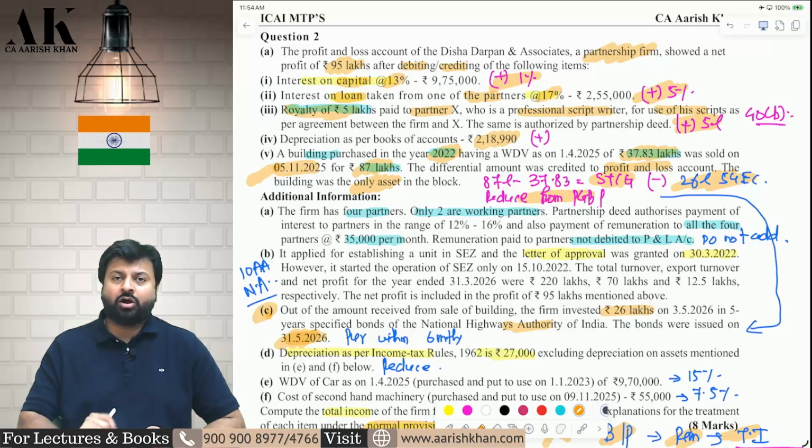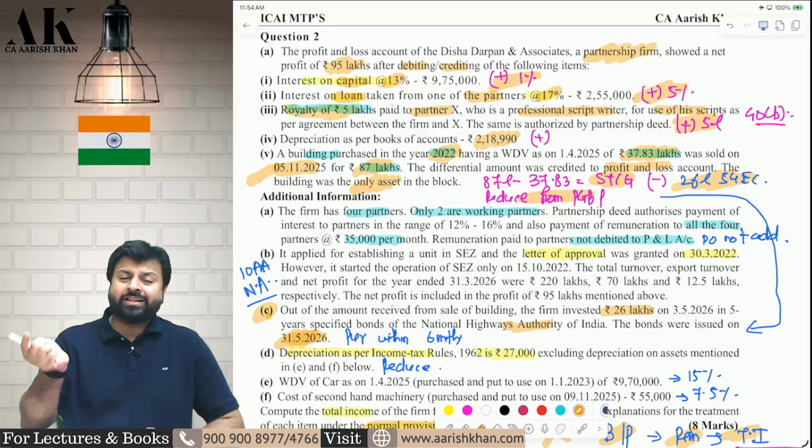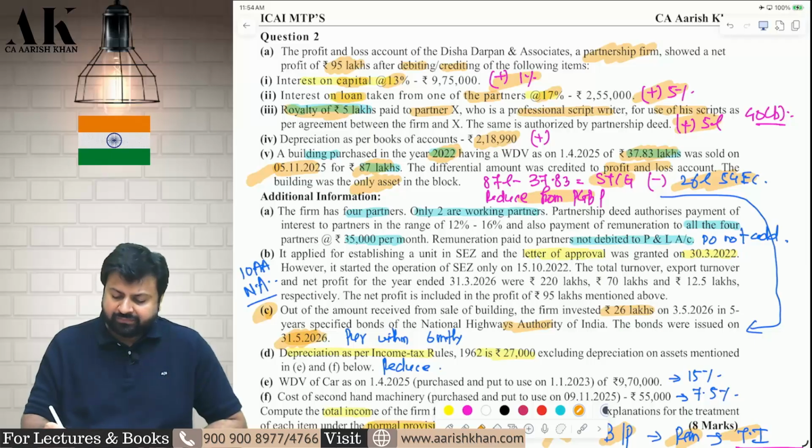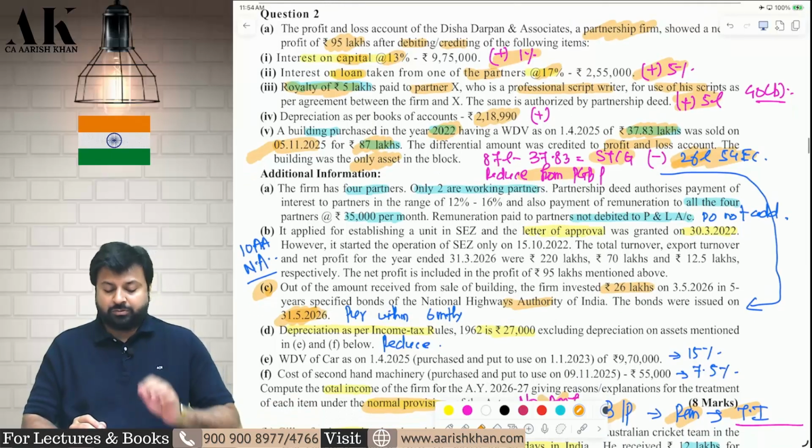Remember, AS Builders case law. Is the asset long-term? Yes. The asset was purchased in 22, sold in 25. Therefore, the asset is long-term, it is sold after 24 months. Don't check the gain. Gain is not relevant. The nature of asset is relevant in 54EC. Therefore, you can claim exemption of 26 lakh rupees over here.